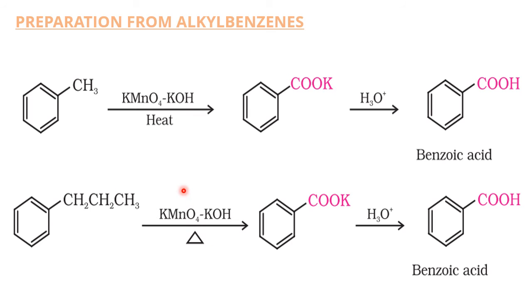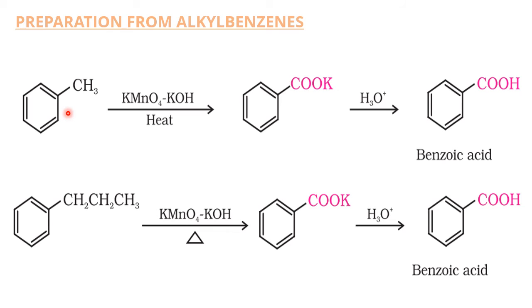Now, next method is what? Preparation of carboxylic acid from alkyl benzene, especially for the aromatic carboxylic acids. So the first member of alkyl benzene is methyl benzene. Okay, toluene. So this one upon oxidation becomes what? COOK. See, directly we can convert, but it takes a lot of time.